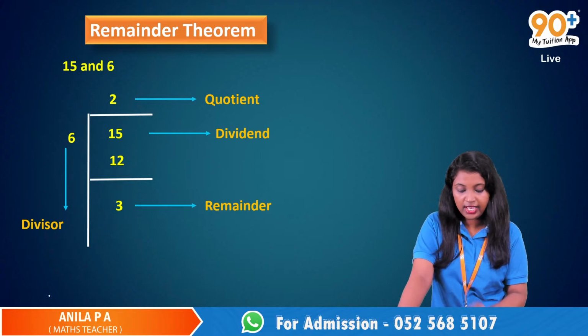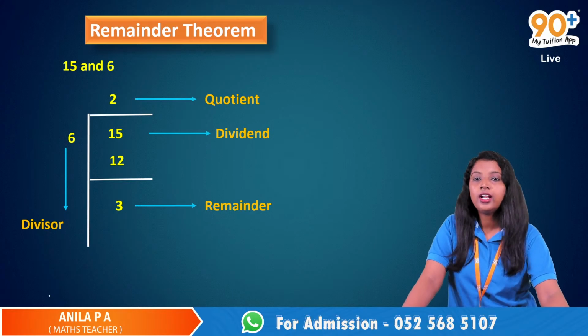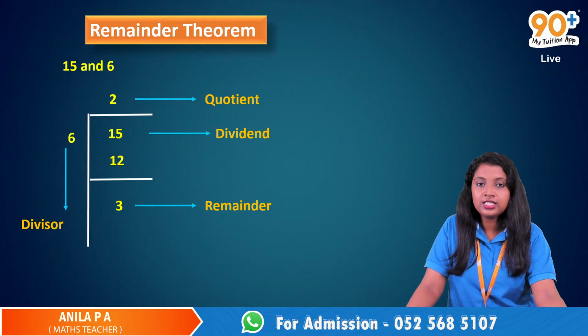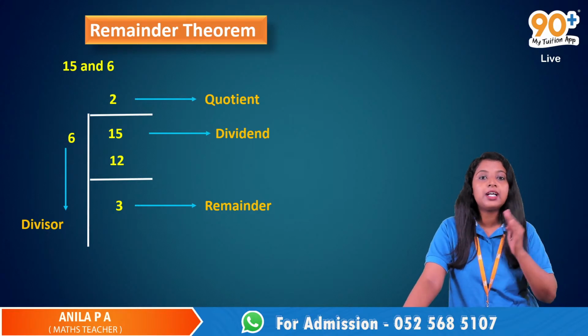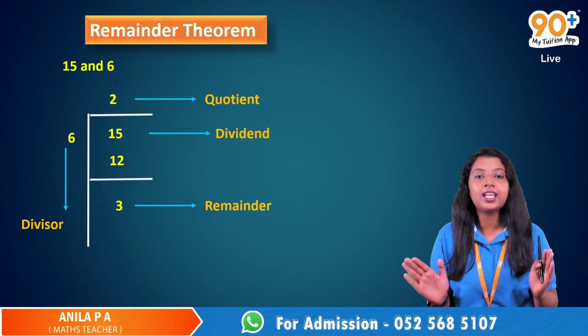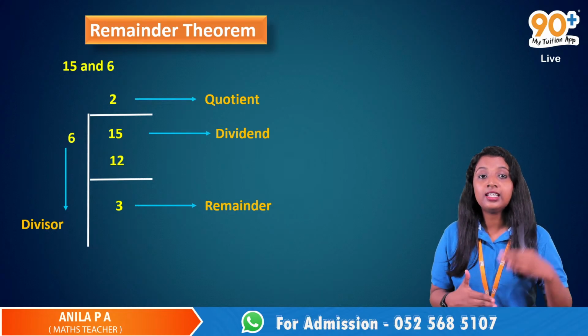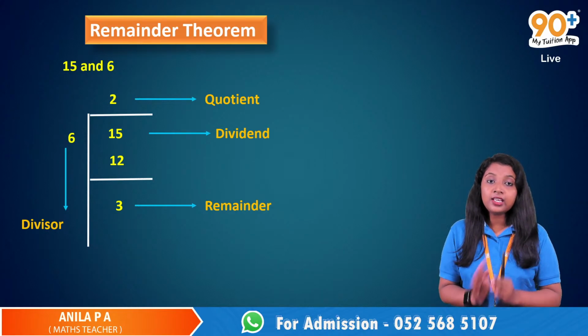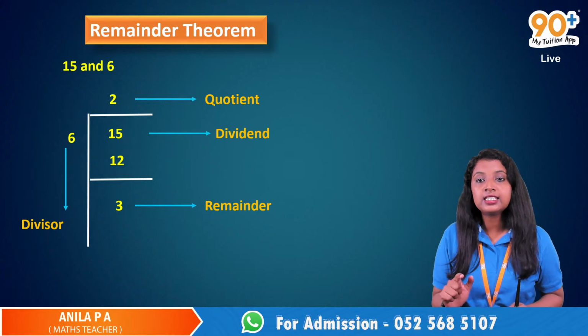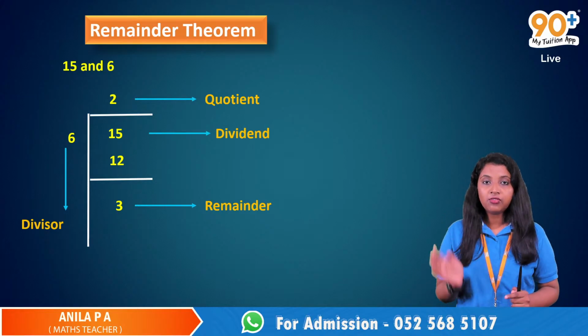Whenever we carry out a division process like this and divide 15 by 6, 15 is the main character and the largest number here, and it is known as the dividend. We divide 15 by another number, say 6, and 6 is known as the divisor.